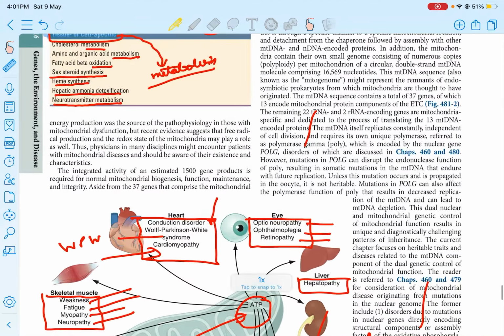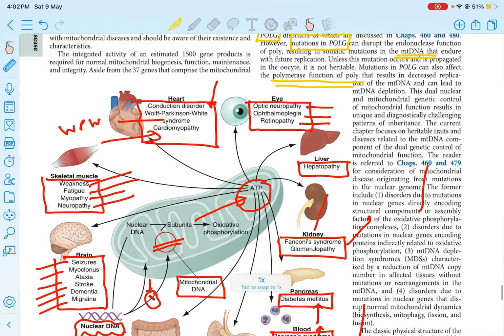This POLG gene is also being asked. The mutations in the POLG gene are also very important. It's a mitochondrial DNA gene. It affects the polymerase function of the mitochondrial DNA polymerases.